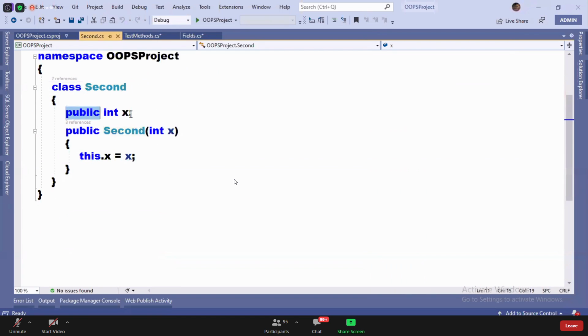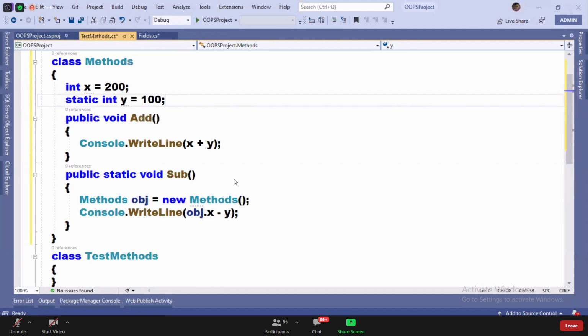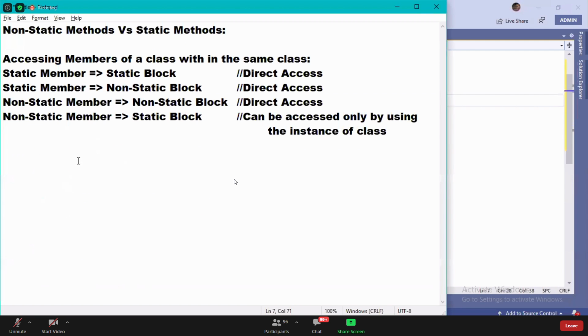See, field name and variable name are matching. That's where this keyword came. If these names are different, do I need this keyword? As in the class I showed you now, I wrote x is equals to i directly. But when both are x, then I should say this dot x is equals to x. Otherwise, there is no need of this keyword. Nothing is required at all. Okay. One more thing I'll clarify.